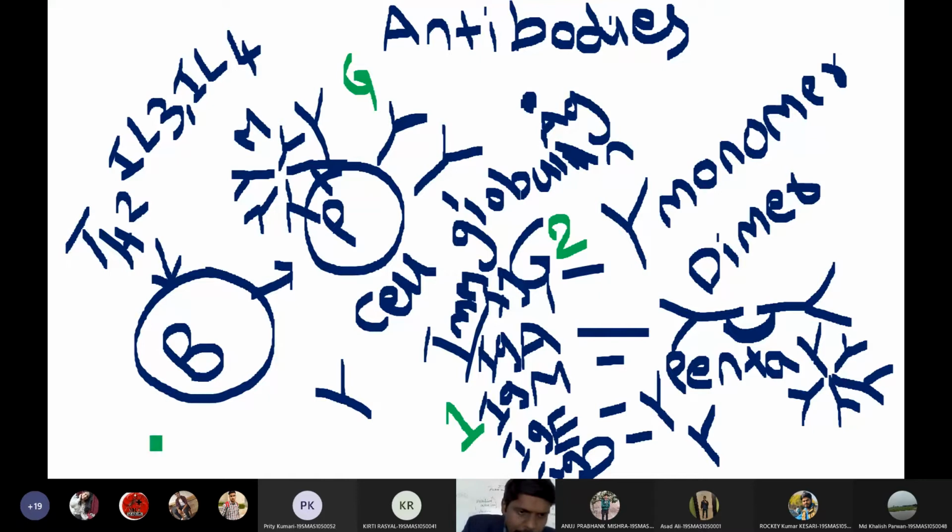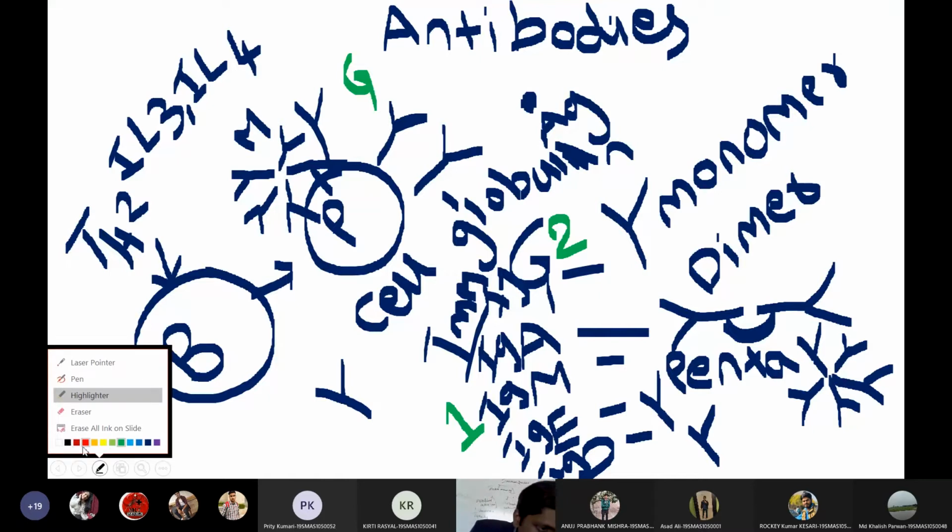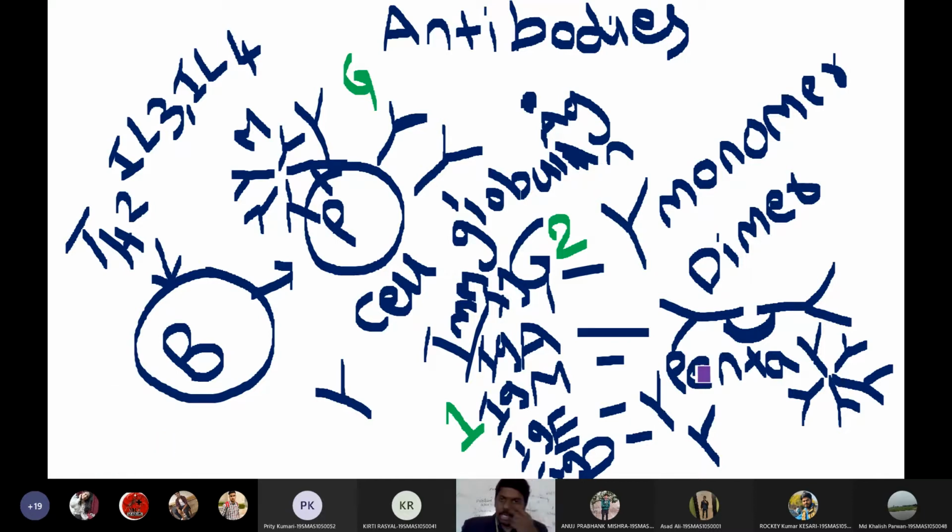So let me write the functions of these antibodies here. Let me take another ink. Maybe I will take red color. No, I will take purple color. That will be better. So let me discuss the functions of these 5 types of antibodies. So let us discuss IgG.